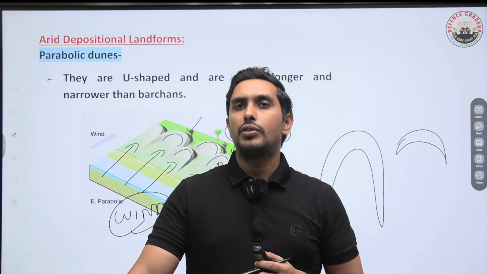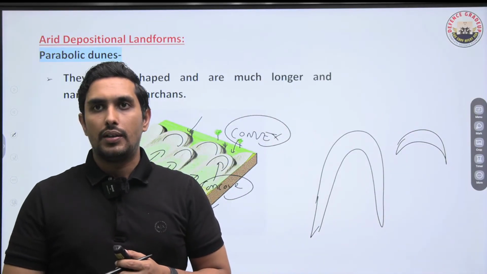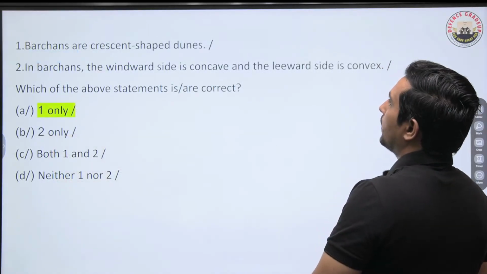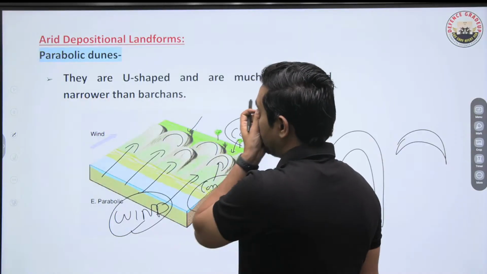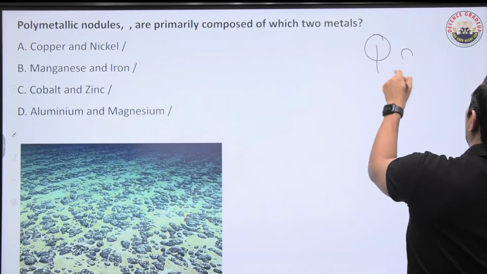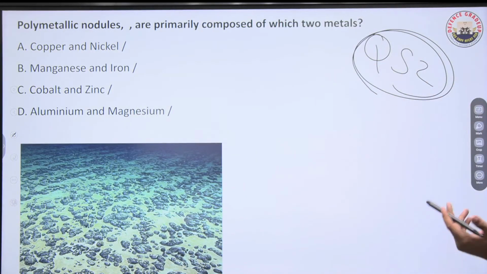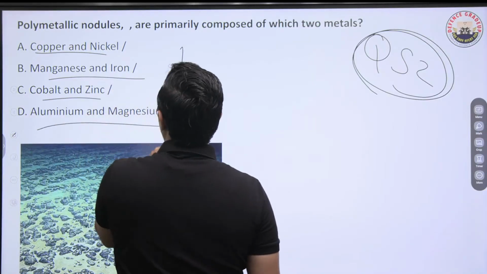Okay. So just 2-3 more questions to go. So have some patience. Not many more questions. So this was question number 51. Question number 52 now going to go on your screens. So I targeted at least 50 plus questions. So we are doing that. Polymetallic nodules, PMNs, are primarily composed of which of the two metals? Copper, nickel, manganese, iron, cobalt, zinc, or aluminium, magnesium? Tell me.